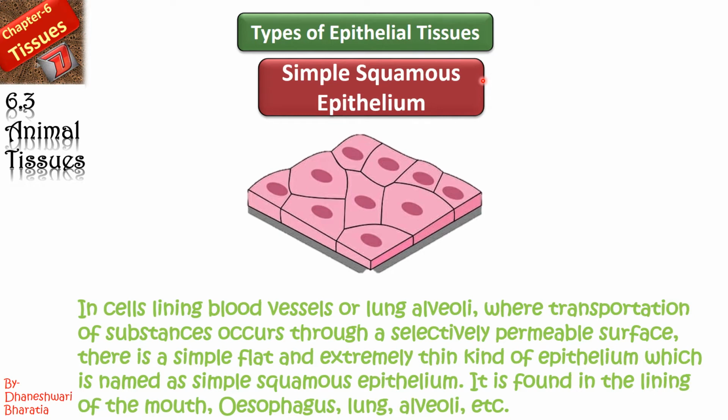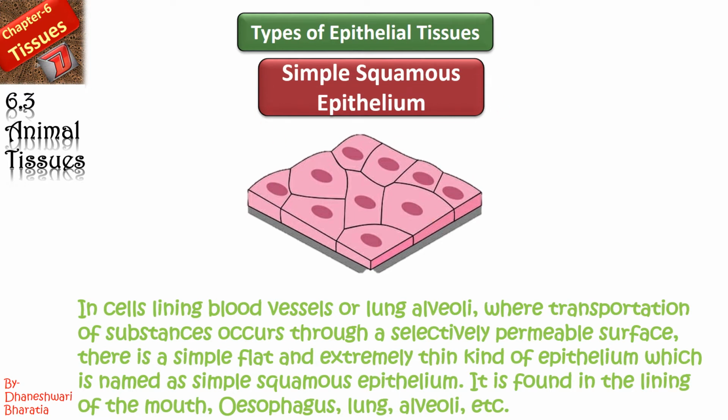It is found in the lining of blood vessels as well as lung alveoli. Am I clear? And because it is very simple, flat and extremely thin, it is named as simple squamous epithelium. It is also found in the lining of mouth, esophagus yani food pipe, lung alveoli. Am I clear with this? So because it is very simple, flat, that is why it is known as simple squamous.